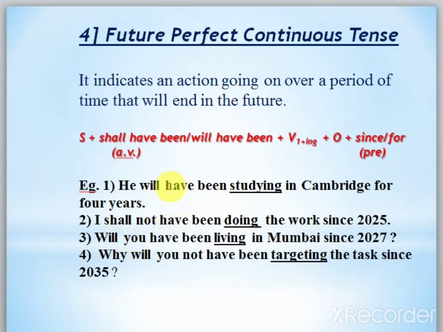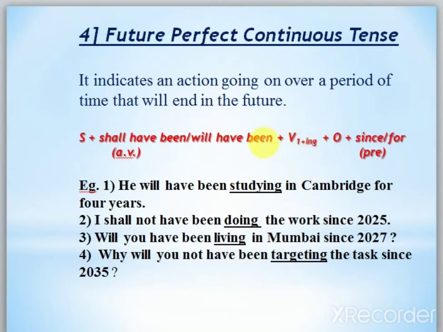What is here in the formula? How will you identify this one? First thing, remember, I taught present and past tense also. Since, for is common here, in present also, past also, and V1 ing. I can say it is a mixture of both perfect and continuous. From continuous, what did we take? V1 ing, you know very well.